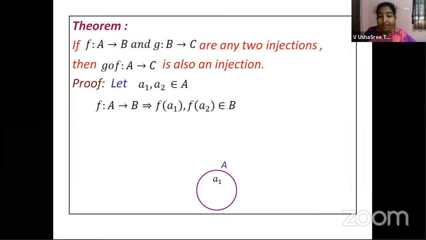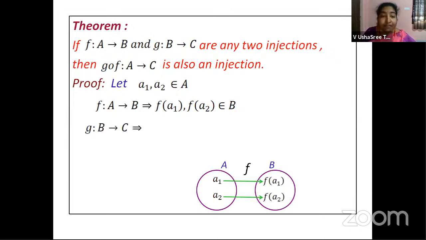Then let us see this. A is a set with elements a1 and a2, and B is a set with f of a1 and f of a2. On A and B, we are defining a function f. So in set B, you have f of a1 and f of a2. They are nothing but the images of elements a1 and a2, right? a1 is mapped to f of a1, a2 is mapped to f of a2. Then you have a function g that maps B to C, right? And then see, g of f of a1 and g of f of a2 belong to C.